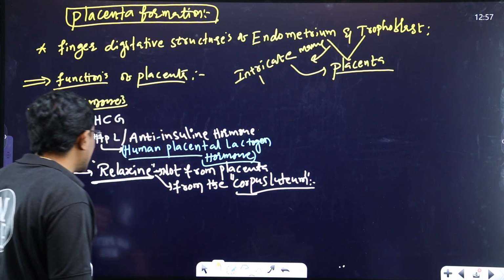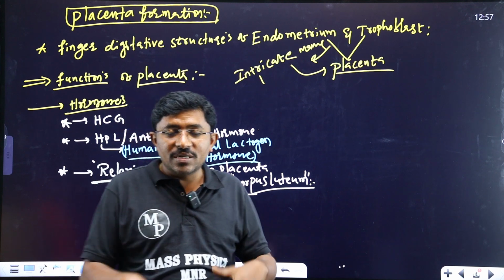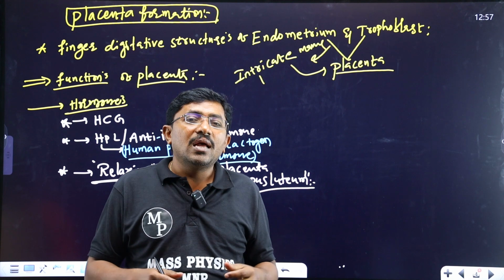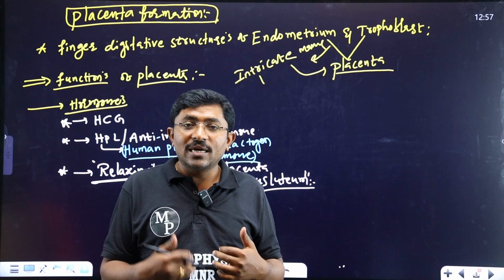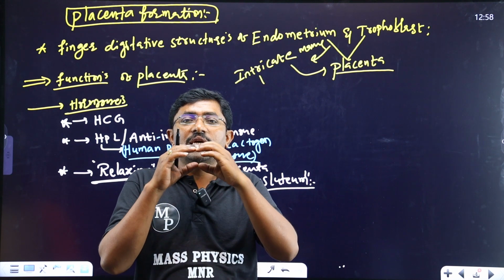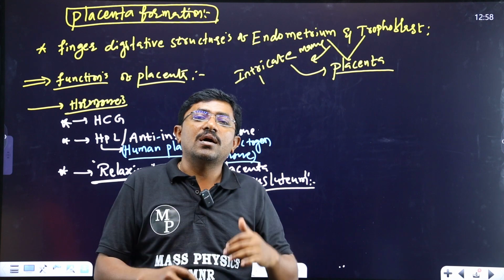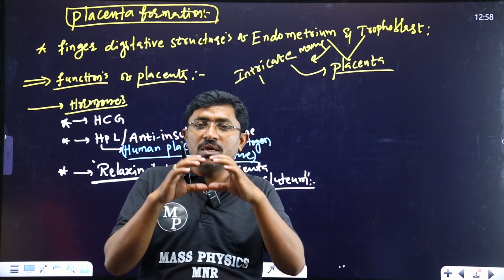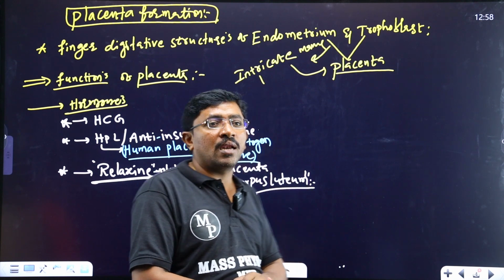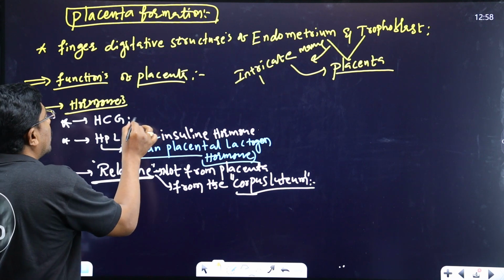What is the role of relaxin? At the time of parturition, the pelvic muscles get relaxed by the action of this relaxin hormone. Especially relaxin acts on the pubic symphysis. Thereby the diameter of the birth canal is increased, and the fetus easily comes out from the mother's uterus to the outside through the expanded diameter of the birth canal. So these are the important points.